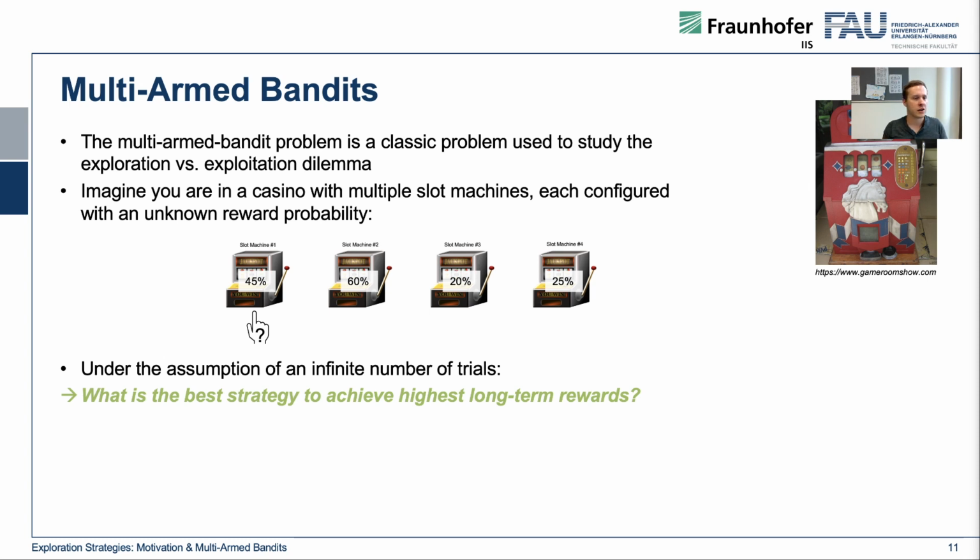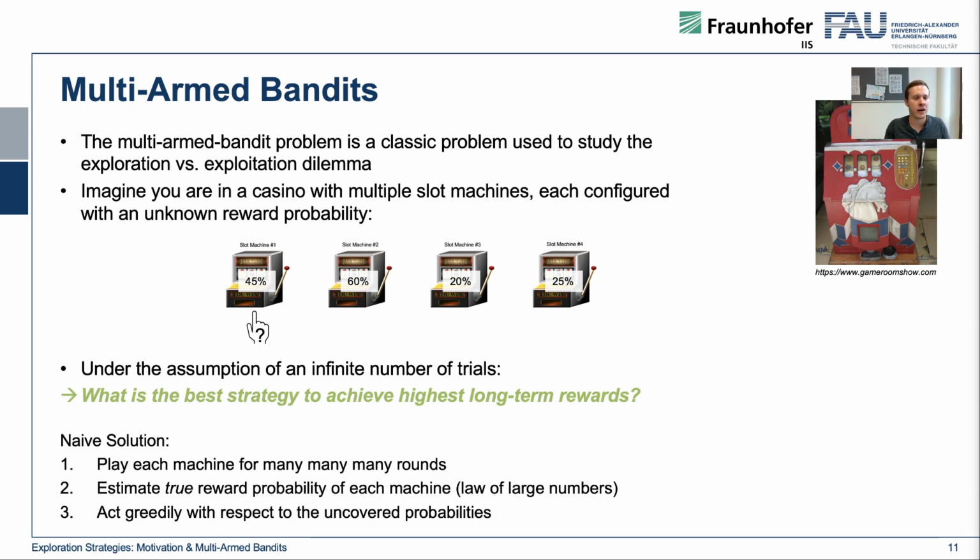Okay, to give a solution for that. A naive solution would be to play each machine for many rounds, going to infinity. If you do this, you can estimate the true reward probability of each of the machines due to the law of large numbers, so you can just average it. And then you can act greedily with respect to the uncovered probabilities.